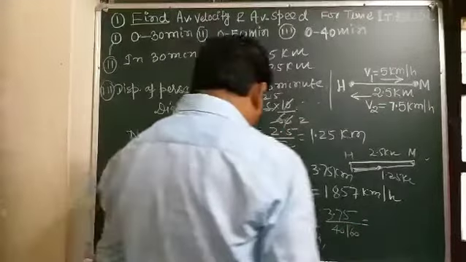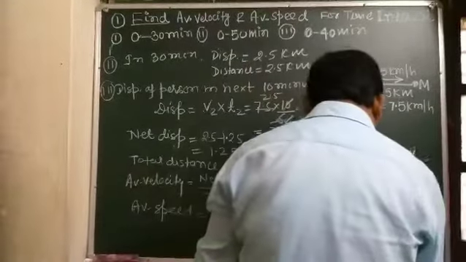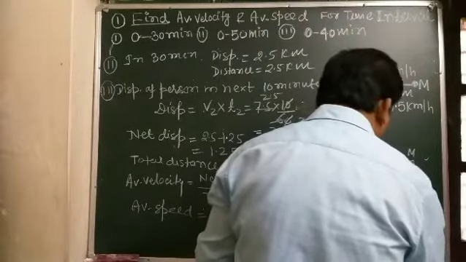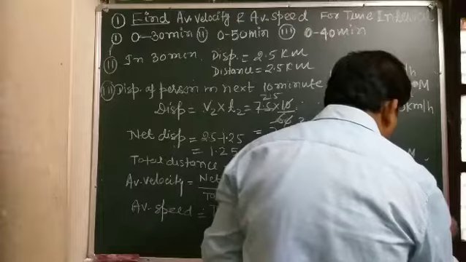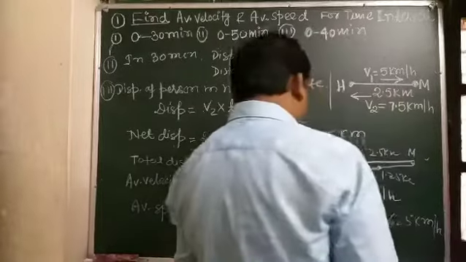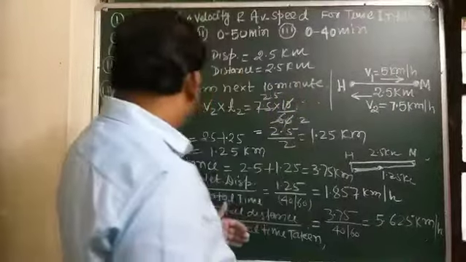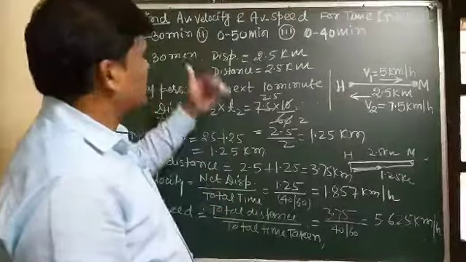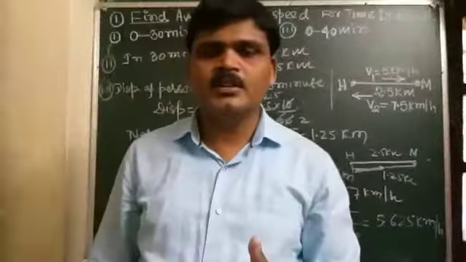And after solving this, it comes out to be 5.625 kilometer per hour. This is the final result in all three cases, average velocity and average speed.